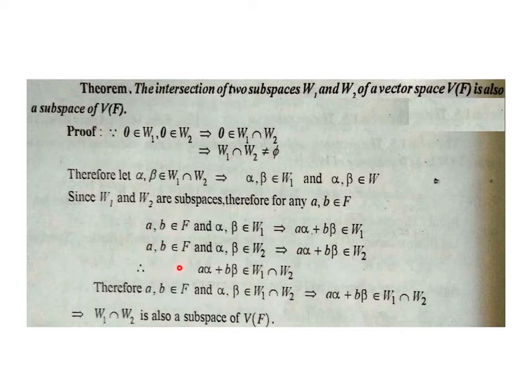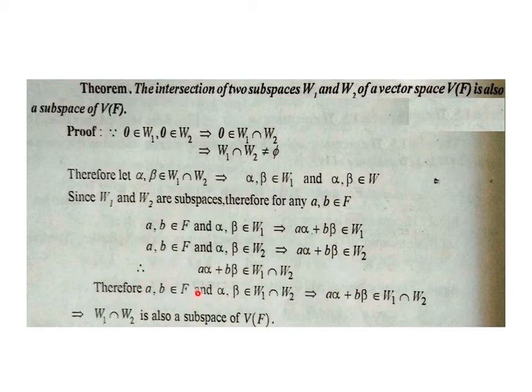a, b belong to F and alpha, beta, as we know, belong to W1 and W2. So using that, a alpha plus b beta belongs to W1 and a alpha plus b beta belongs to W2. Why? Because W1 itself is a subspace and W2 itself is a subspace. So we are using that definition of subspace as per the bottom of our previous slide. And if a alpha plus b beta belongs to W1 and W2 separately, that means it obviously belongs to their intersection. So a alpha plus b beta belongs to W1 intersection W2.